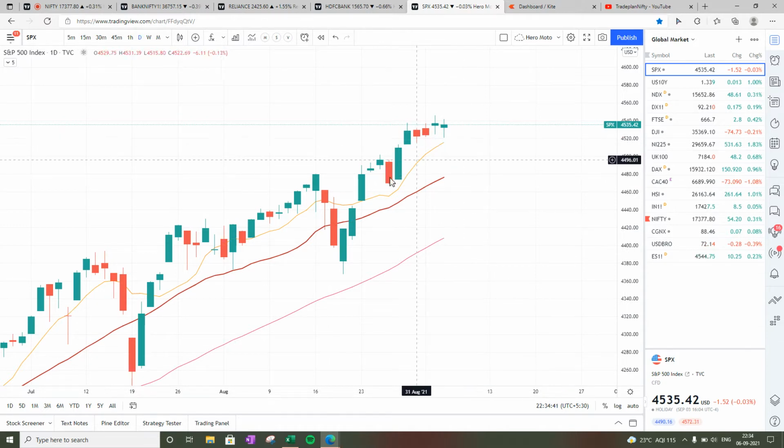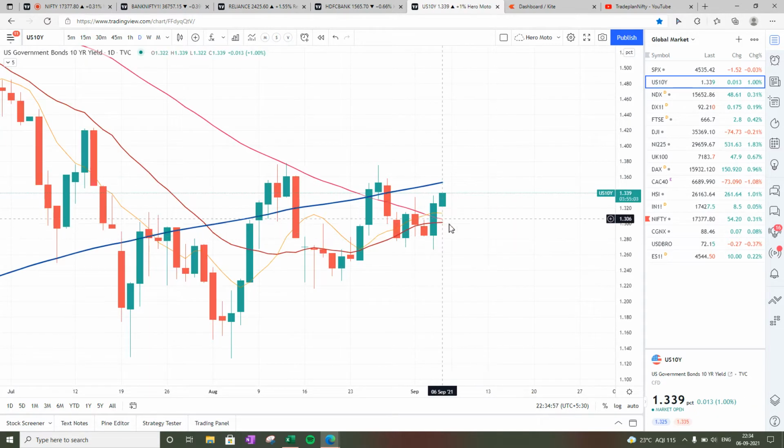We see that S&P 500 is still running parallel to 8-bar moving average. Although from last two trading sessions, it is not as strong as it was, but still in green, and I don't see any sign of reversal on this side. On US government 10 year bond yield, it has now taken a support on a key junction where 20, 50 and 8 have almost come together and it has started moving up, but still below 200 bar moving average and at around 1.33. So that is all right. It's not something which we need to worry.